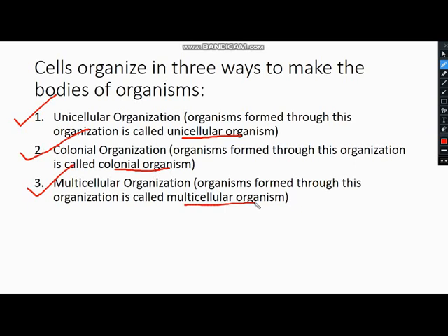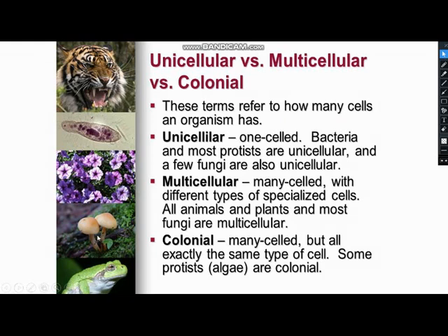The third one is multicellular organization, and the organism will be known as a multicellular organism. So altogether there are three ways in which the cells organize themselves to make up the bodies of living organisms. Okay, so the next one, we will first talk about the unicellular organization in detail.